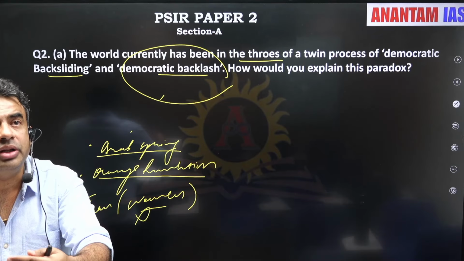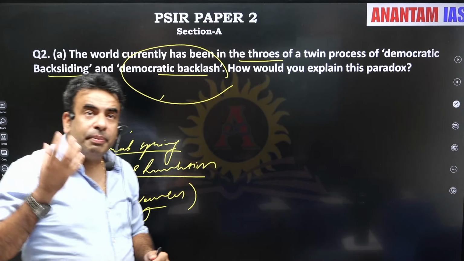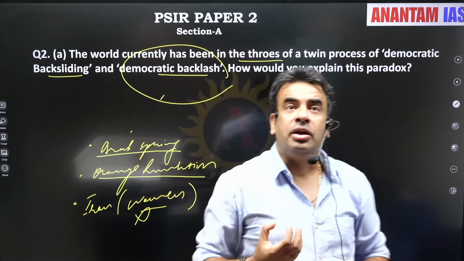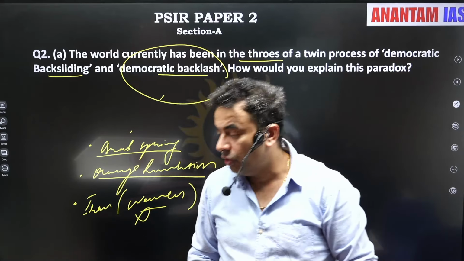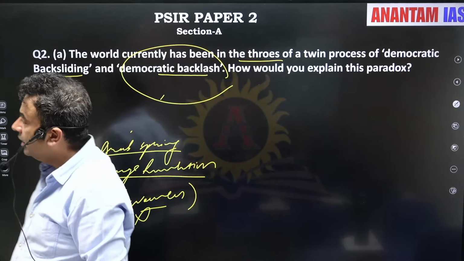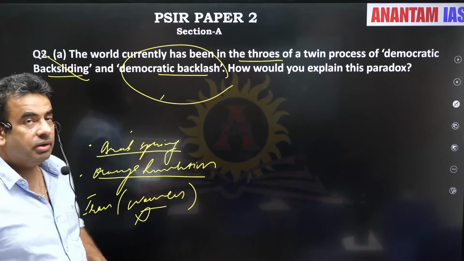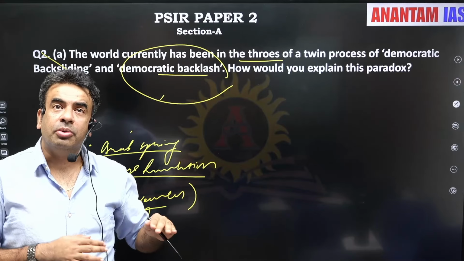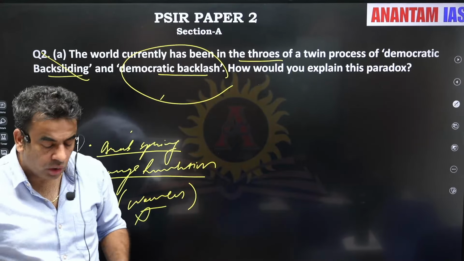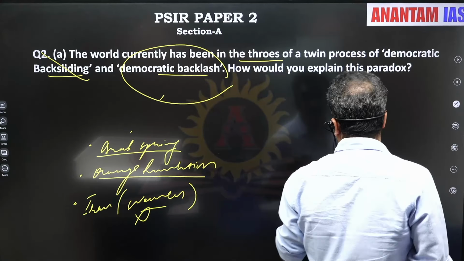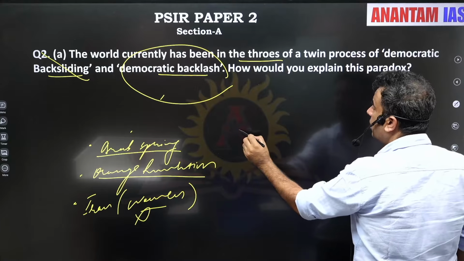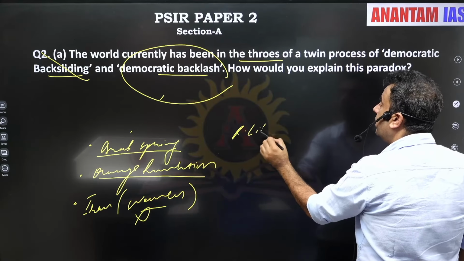Same is the blame on the Central Asian leaders, and parallelly we are seeing the rise of religious fundamentalism the world over. All these are the examples which we can write for why democratic backsliding is going on. Now, it was the view of the Republican liberals.